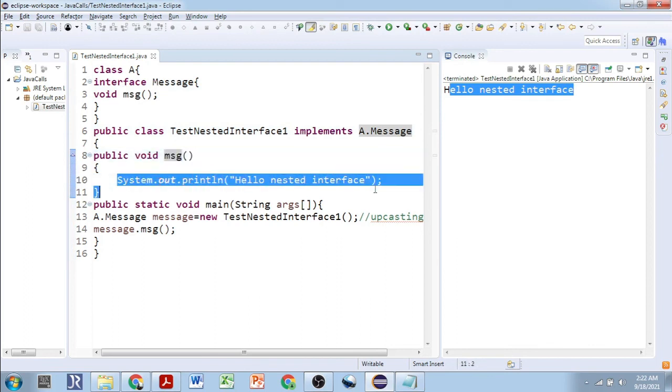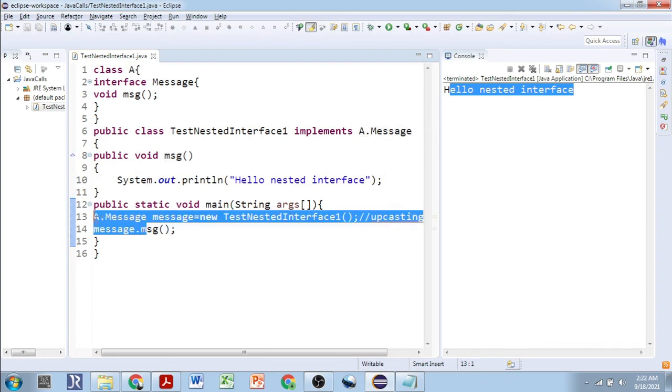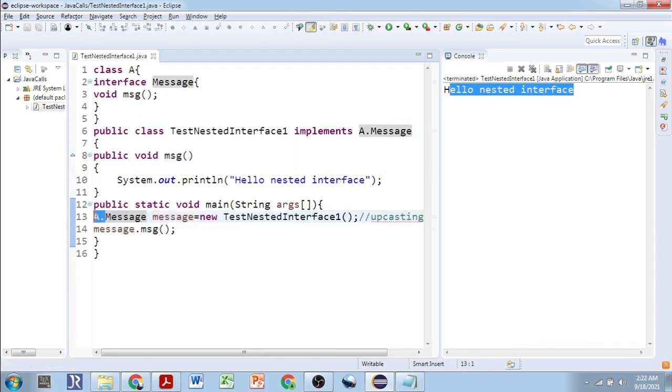Yes, now we are creating the reference of the A.Message interface, that is the Message interface which resides in the class A, and assigning the object of the class TestNestedInterface. As TestNestedInterface inherits A.Message, this upcasting is happening, and the object which is created through the new keyword will be assigned to this reference variable. So message.msg will print hello nested interface. Hello nested interface is printed. As simple as that.